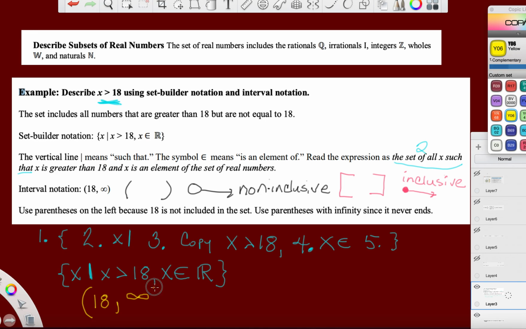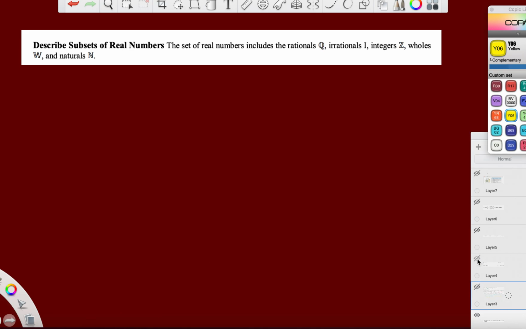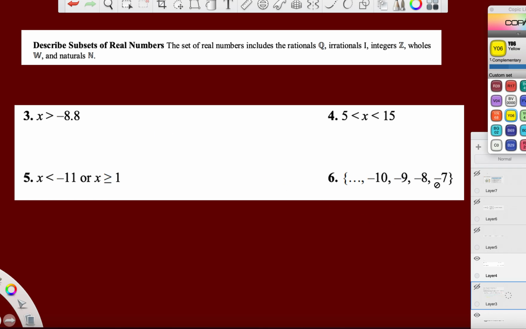And remember, that's the one I had you star, right? Remember, negative infinity and positive infinity get parentheses only. Parentheses only. Okay? Excellent. All right, so we've gone through these examples again. Now what I'm going to do is get rid of this, go here. Now let's do a couple of examples.